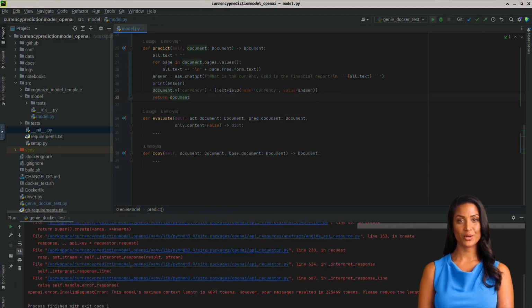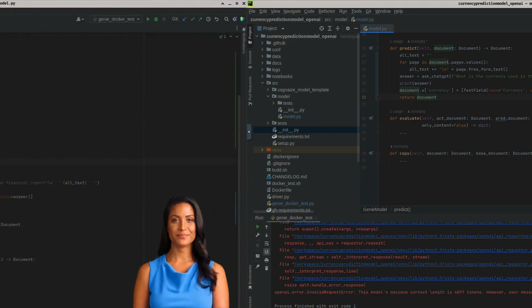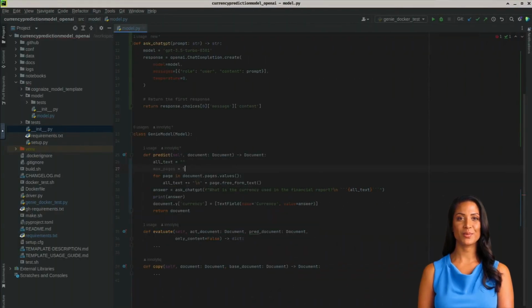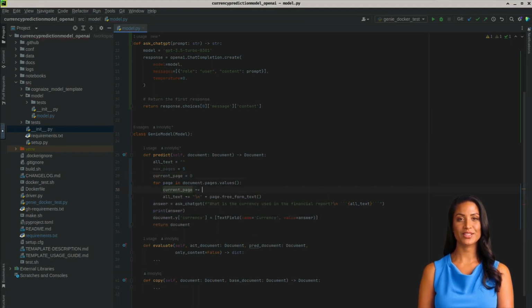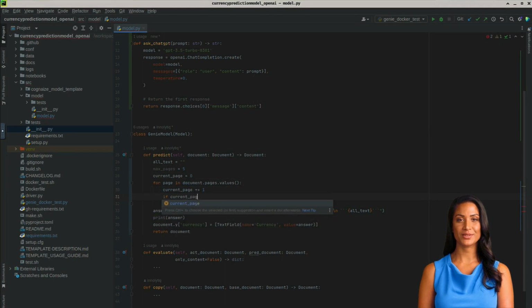Unfortunately, we got an error message. The OpenAI API does not allow more than 4,097 tokens, while we have sent over 200,000. This limitation is due to computational efficiency, as the complexity of transformers is roughly quadratic with respect to the sequence length. In this specific case, we can cope with the limitation by sending fewer pages, as the reporting currency is mentioned on almost all pages, starting at the second page.